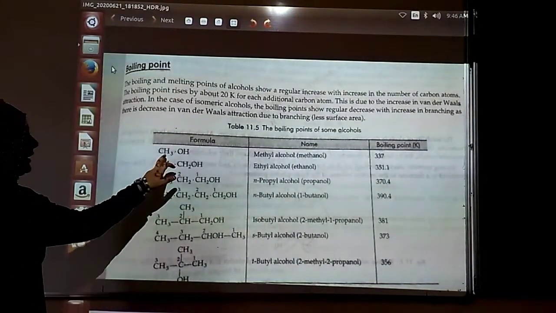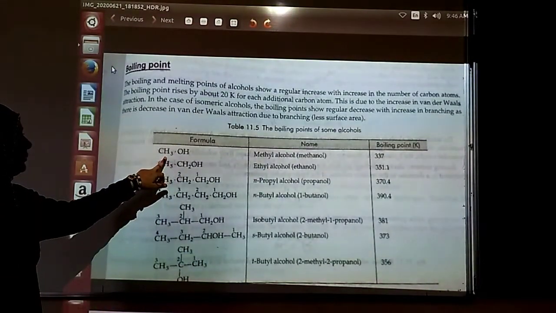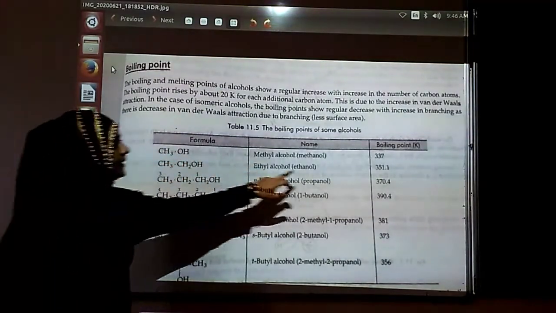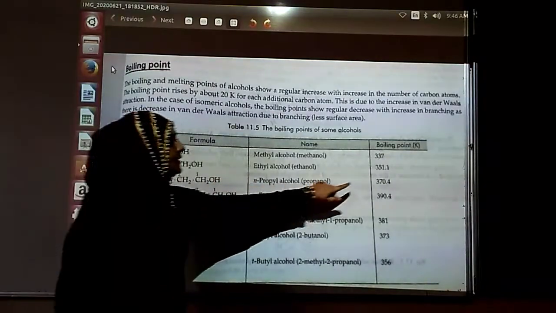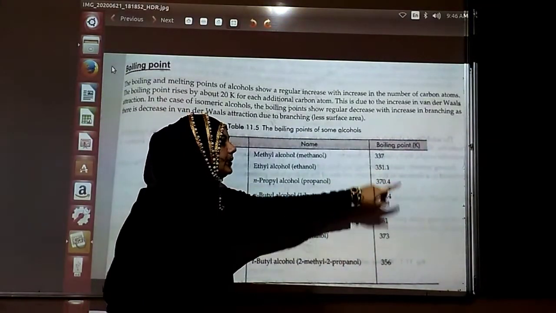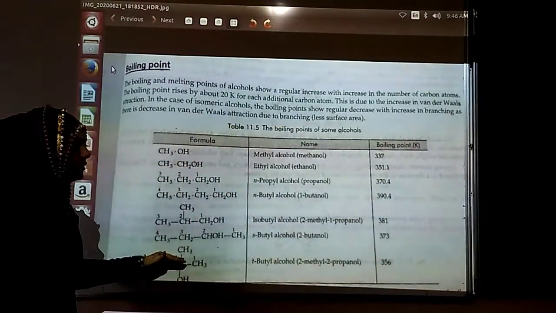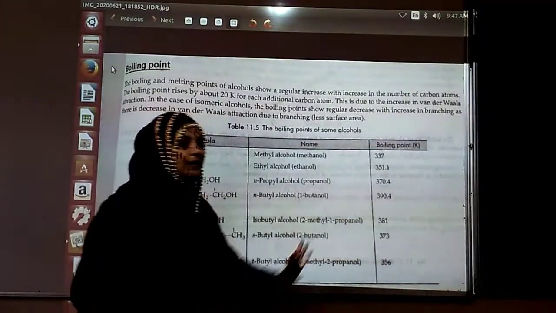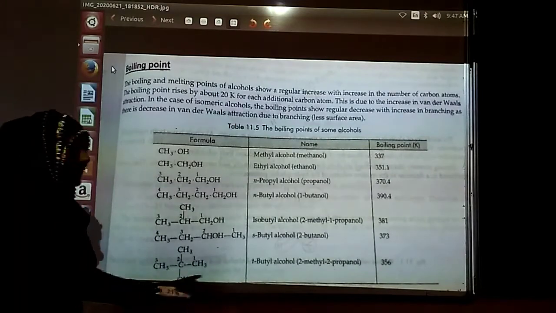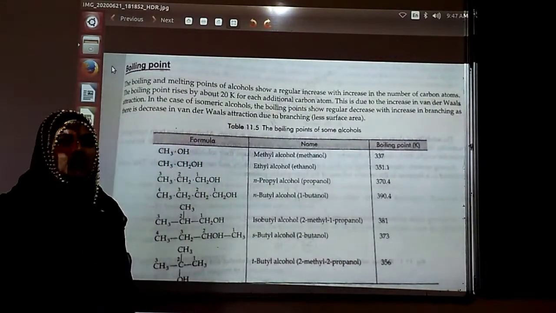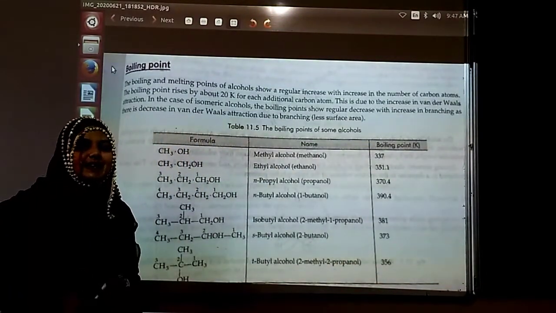Here it is given over there. Here you are having only CH3, so it is having 337. As you go for having two carbons, it is increasing, that is 351. So as soon as the carbon goes on increasing, that much amount will be increased over here. But remember, if there is more branching, then it will decrease. Branchings are going to have less melting and boiling point.